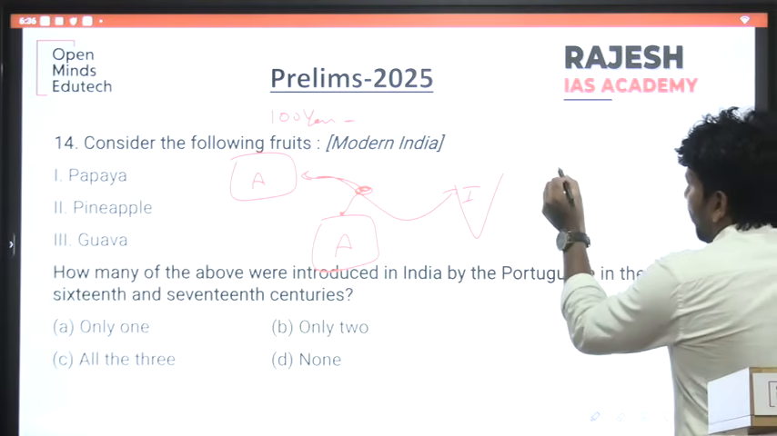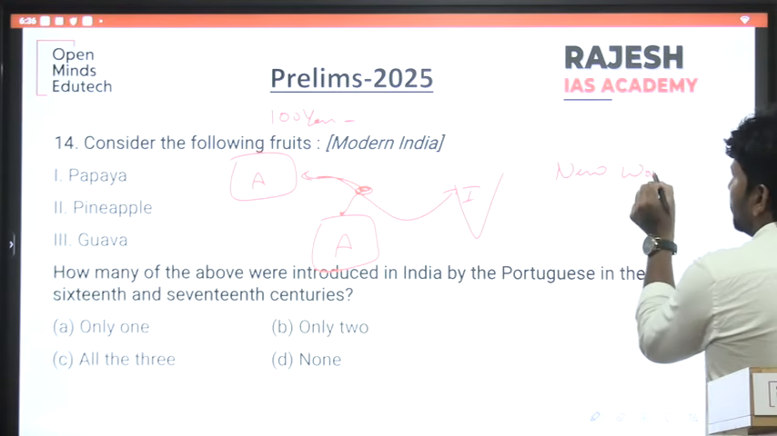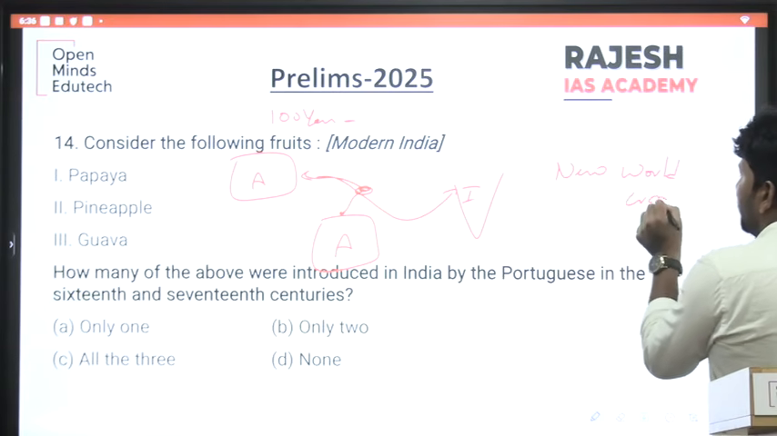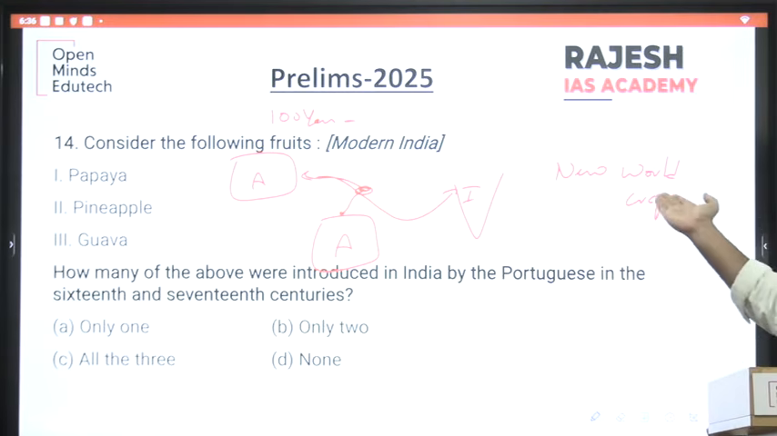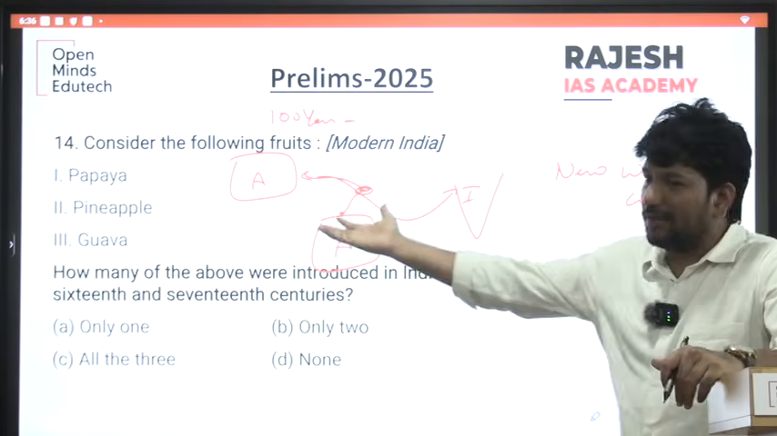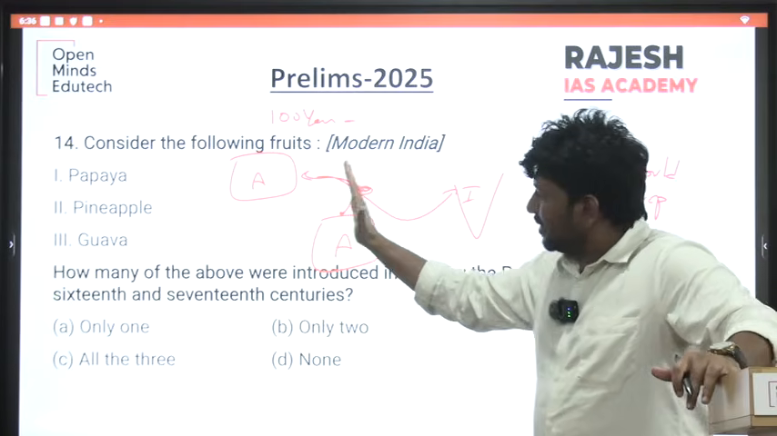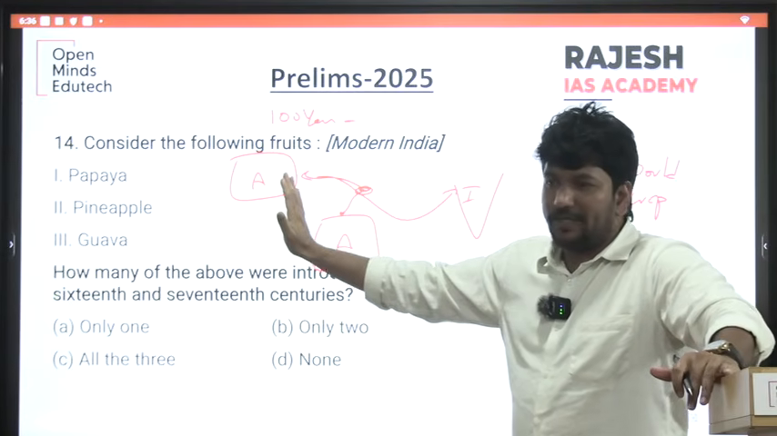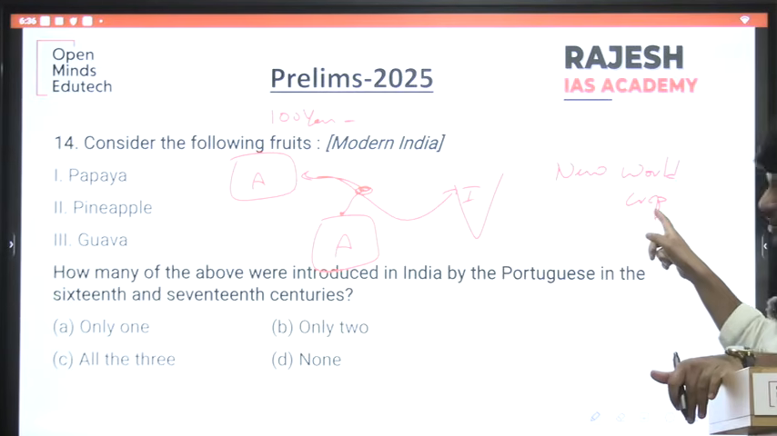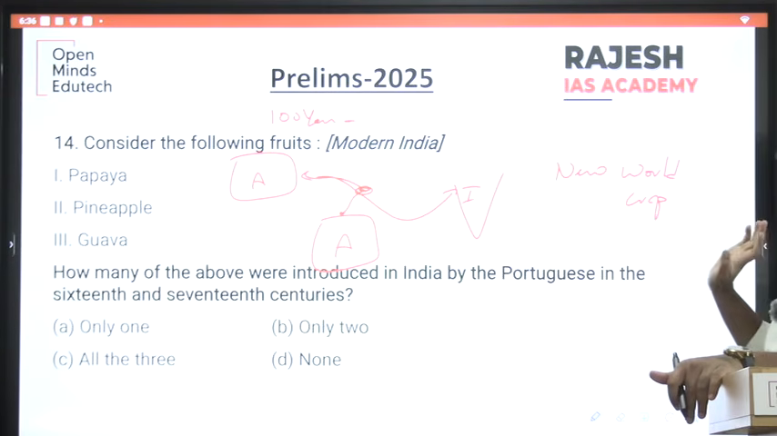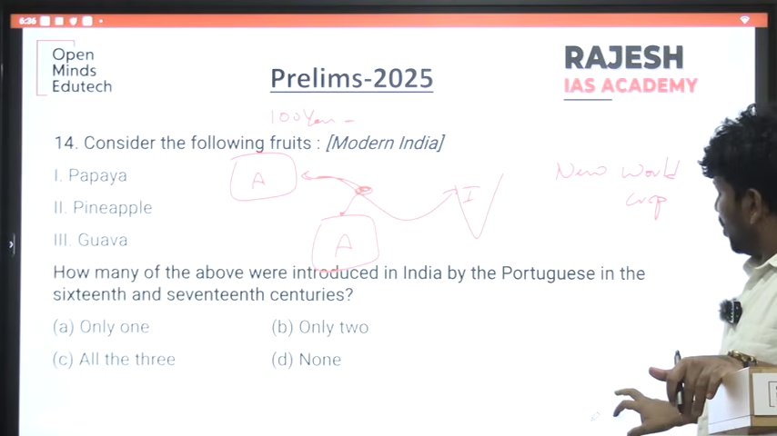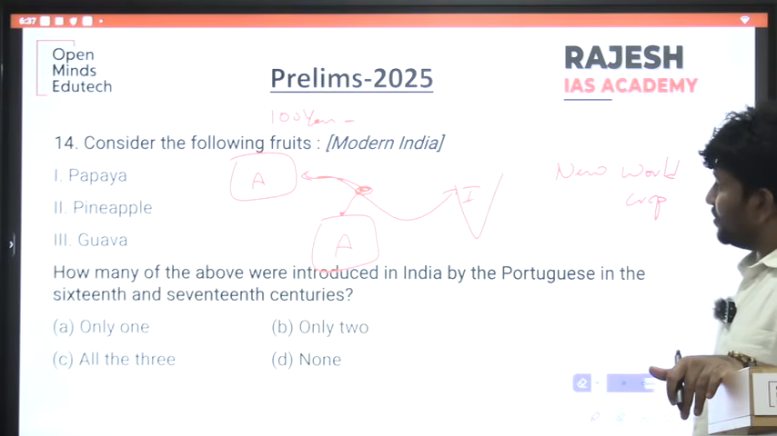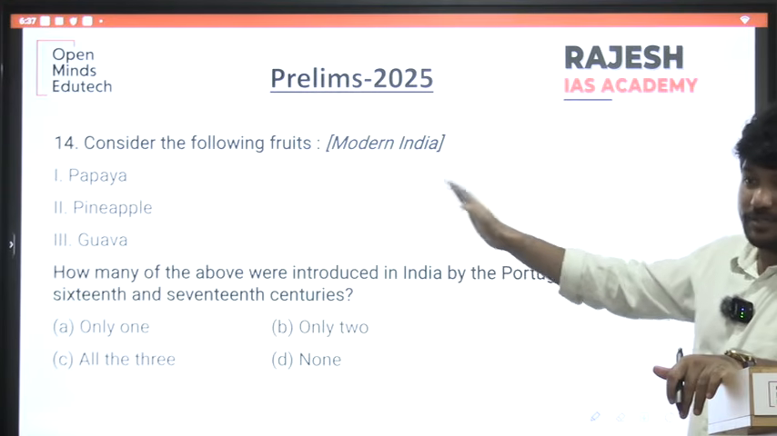The new crops are called New World crops, which UPSC asked in the last two years, I think 2023 or 22. They asked which of the following are New World crops. America is a new continent, so the crops are called New World crops. From there they were introduced to India. Now we will understand what the crops are: the exchange and the New World crops.